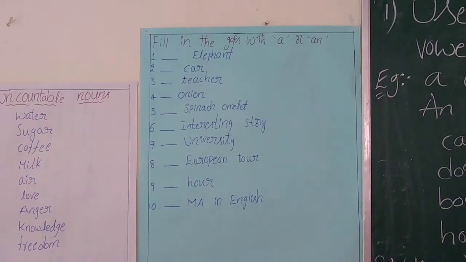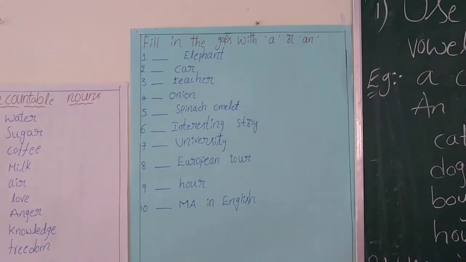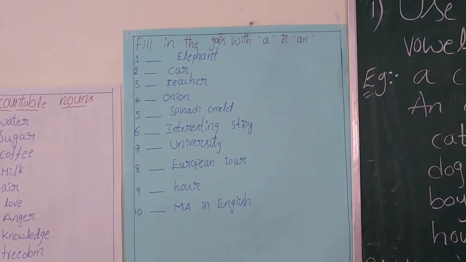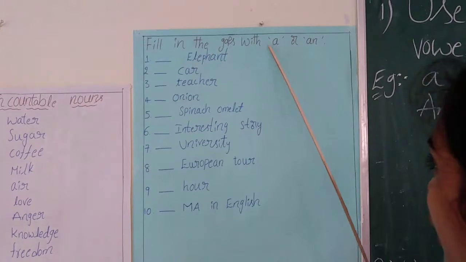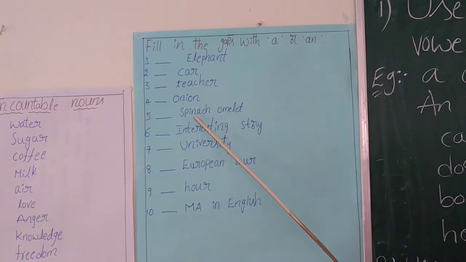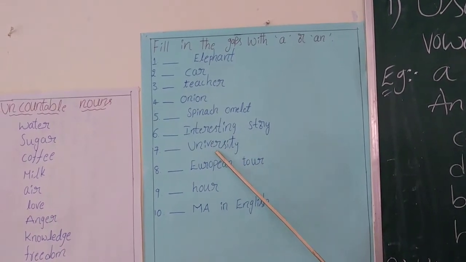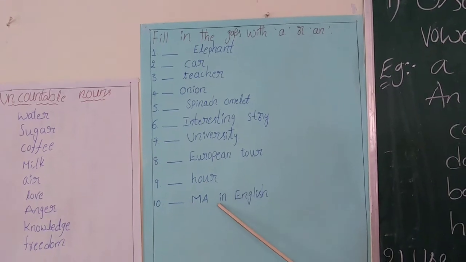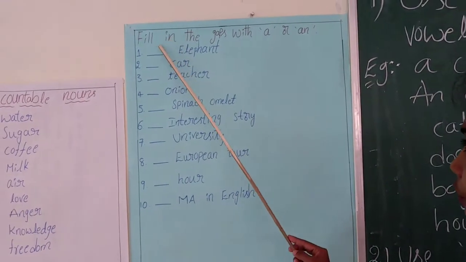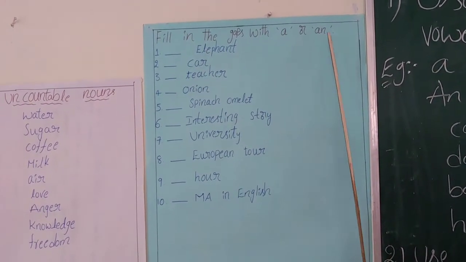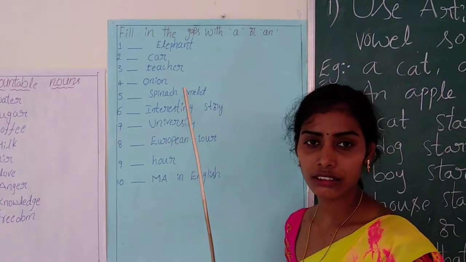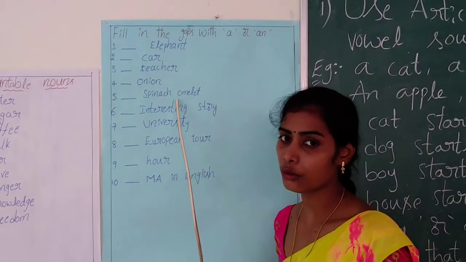Okay children, let us do a small exercise. You see 10 items in a chart. Fill in the gaps with a or an. Elephant, car, teacher, onion, spinach omelette, interesting story, university, European tour, hour, MA in English. All of these words you fill with a or an. Okay, stop the video and think about it. Then play the video and check your answers.